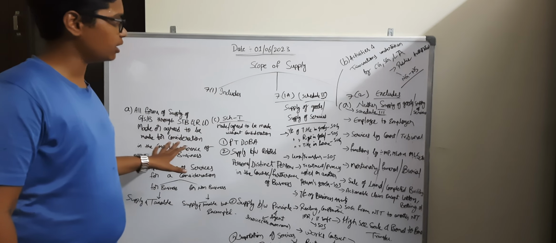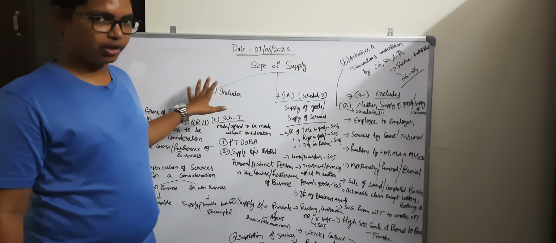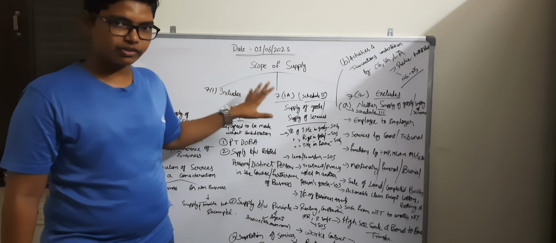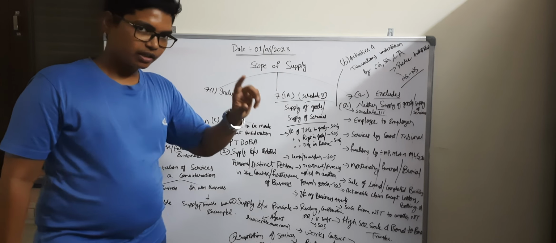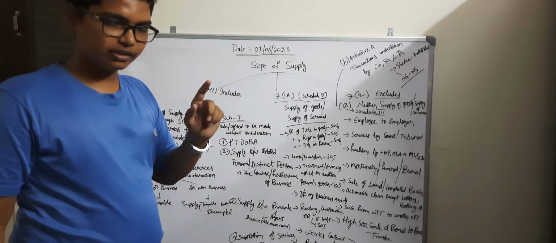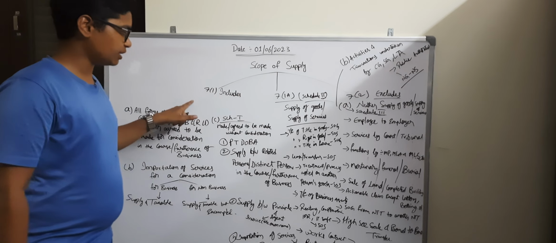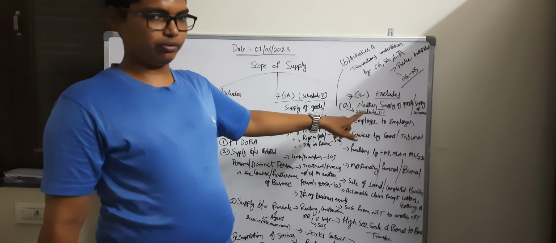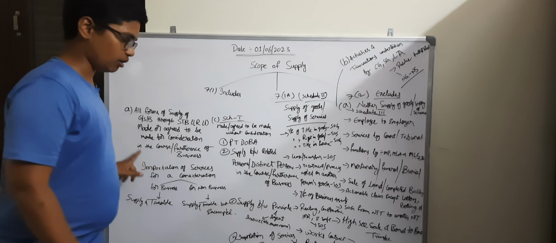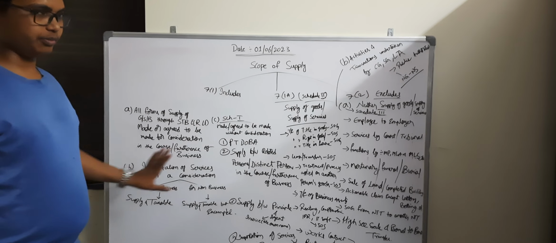This is a quick recap about the scope of supply. It includes Section 7 of the CGST Act. Section 7 is further divided into 7.1, 7.1a and 7.2. 7.1a contains 3 clauses: Clause A, Clause B, Clause C.